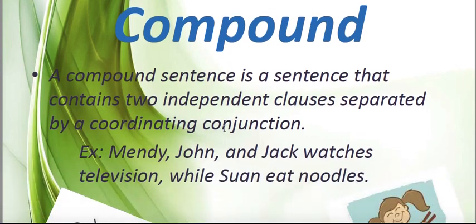Then comes the compound sentence. Compound sentences are sentences which contain two independent clauses separated by a coordinating conjunction. It means that a compound sentence has two parts, and both parts can exist on their own and do not need to depend on the other part. They can stand alone and give the meaning as well.